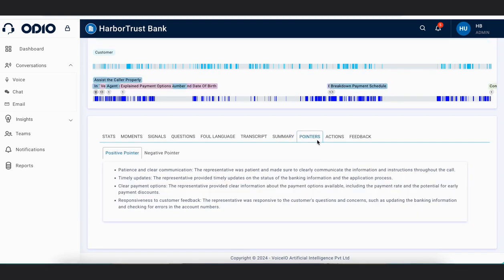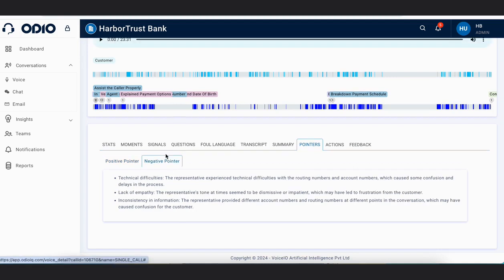Then pointers. In this particular tab, we are showing the positive and negative pointers of this particular call. So positive pointers are mentioned and negative pointers are also mentioned, which we have observed in the call. So this is all about the pointers tab.